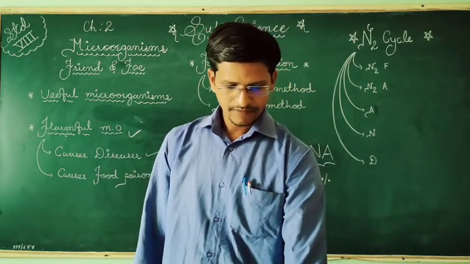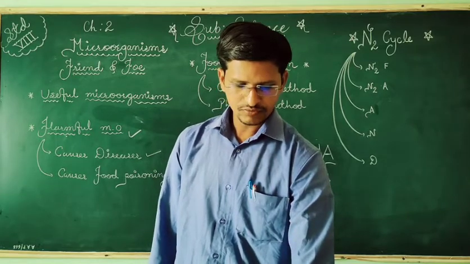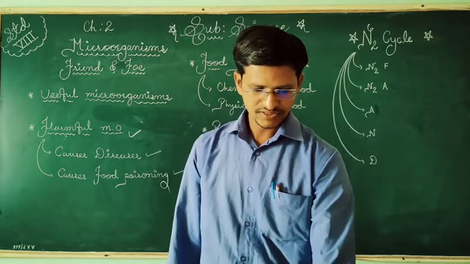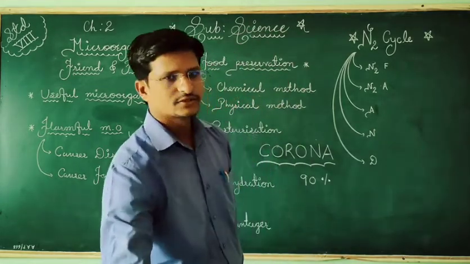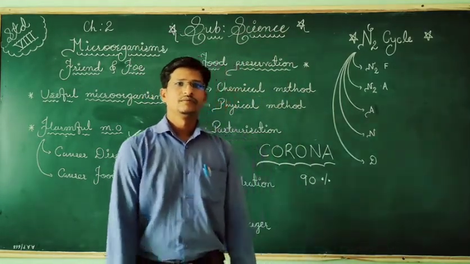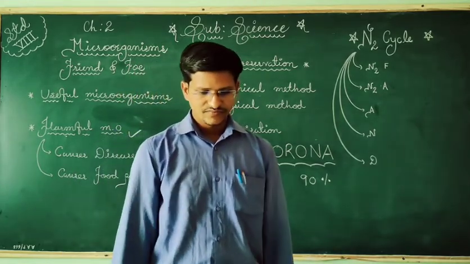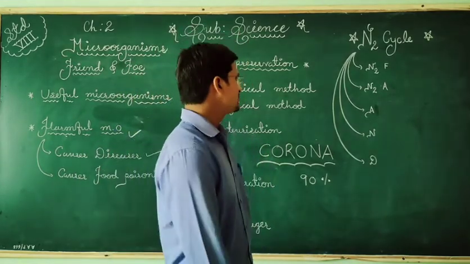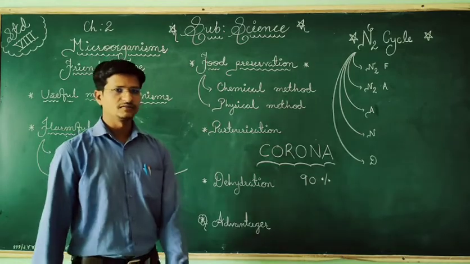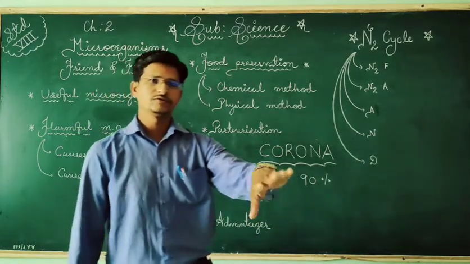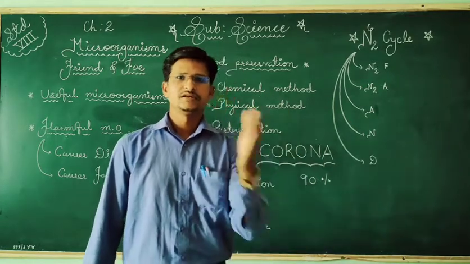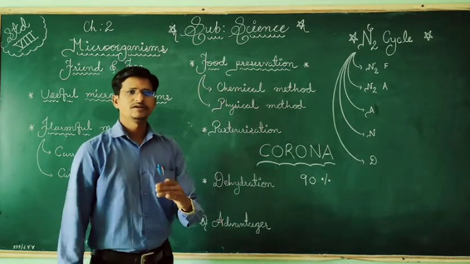And here, in the human being, the microorganisms that cause disease are called pathogens. The disease causing microorganisms are called pathogens. And here, what is called communicable disease and what is called non-communicable disease? There are two types of disease. Very clear, in 4th standard it was there. Communicable disease, non-communicable disease. Communicable disease means what?